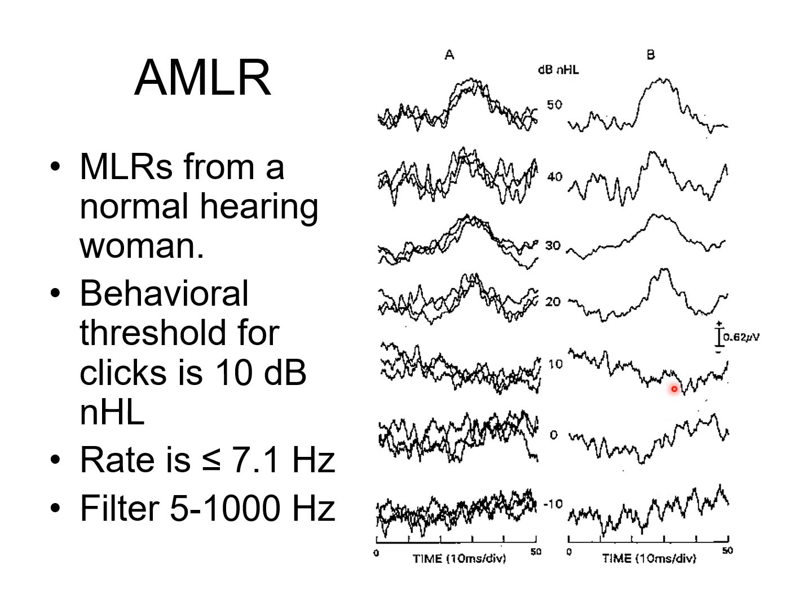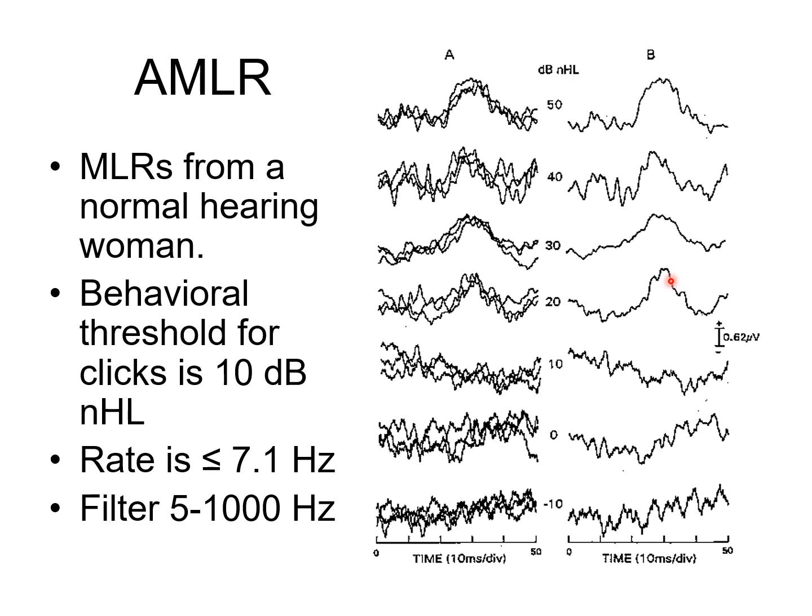So if you look at the MLR growth function and find the PA component of the MLR, 20 dB NHL is probably the MLR threshold. For this woman, the behavioral threshold to clicks is 10 dB NHL, and the MLR threshold is, say, 20 dB NHL. It's very similar to ABR.